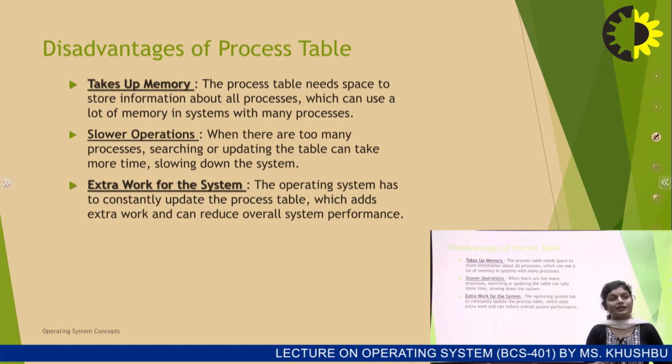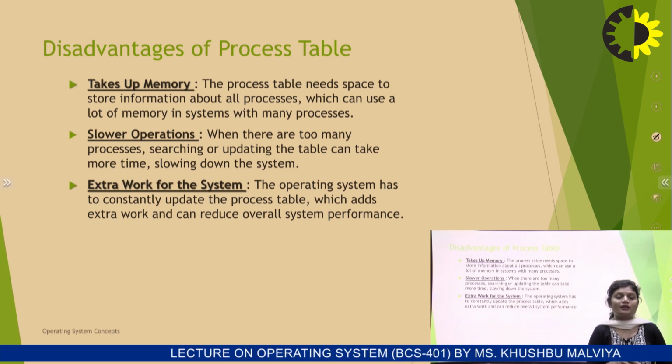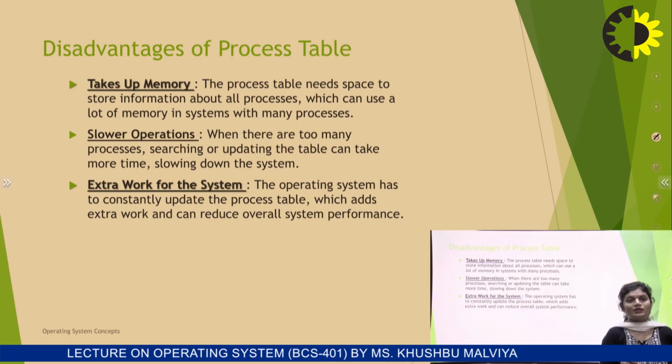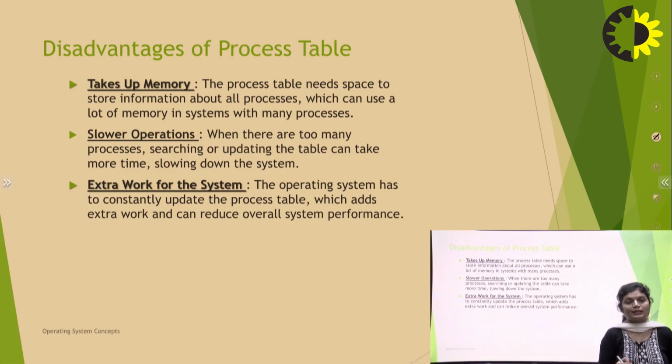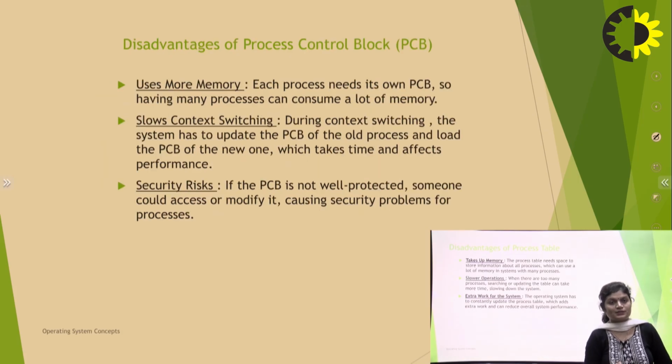Where is the process table located? In the kernel area, so it takes a large amount of memory. Slower operation when there are too many processes. If your system has 1,000 processes, the operation may become slower. Searching or updating the table can take more time, slowing down the system. Extra work for the system. The operating system has to constantly update the process table, which adds extra work and can reduce overall system performance.